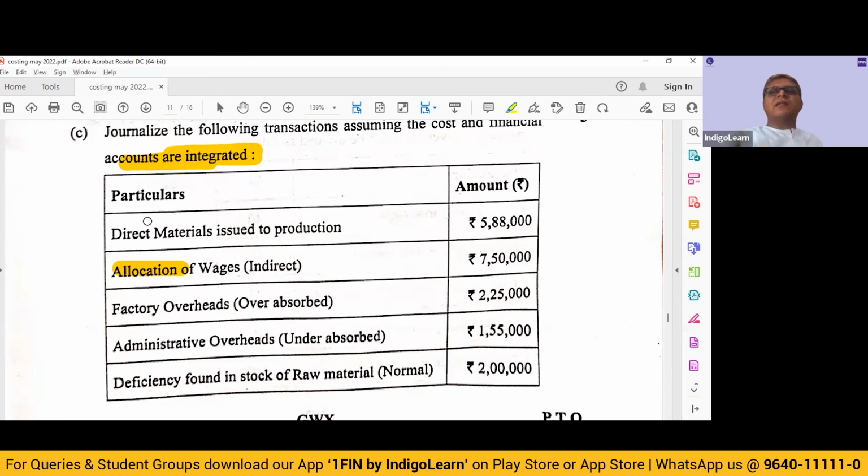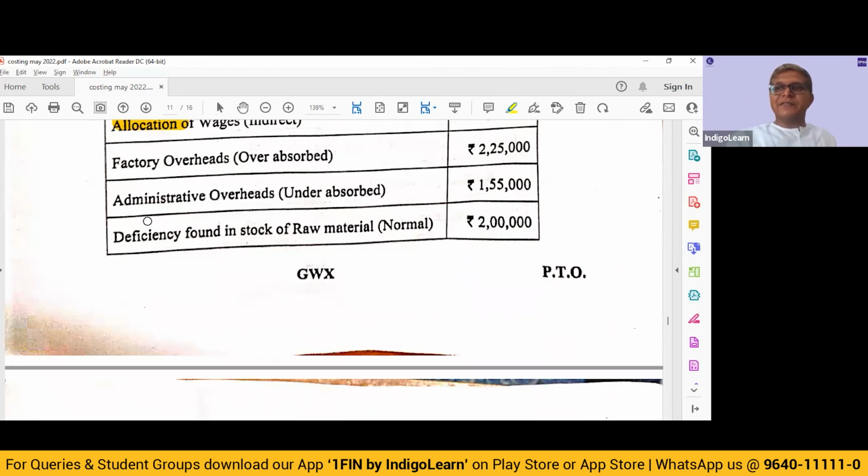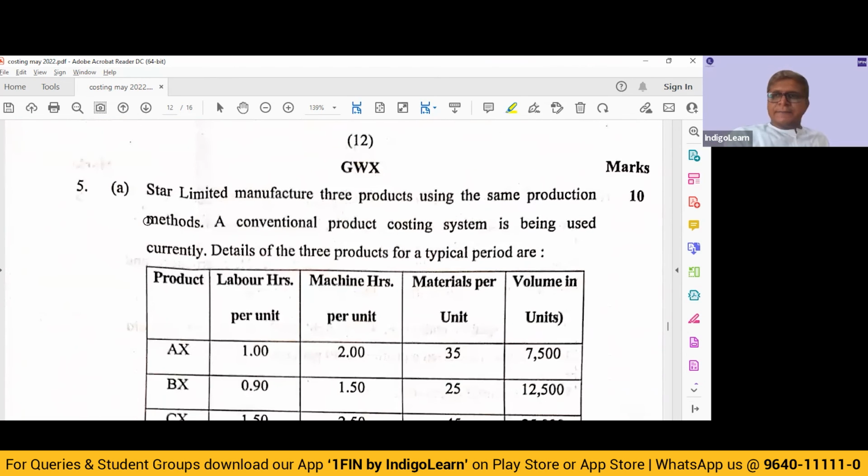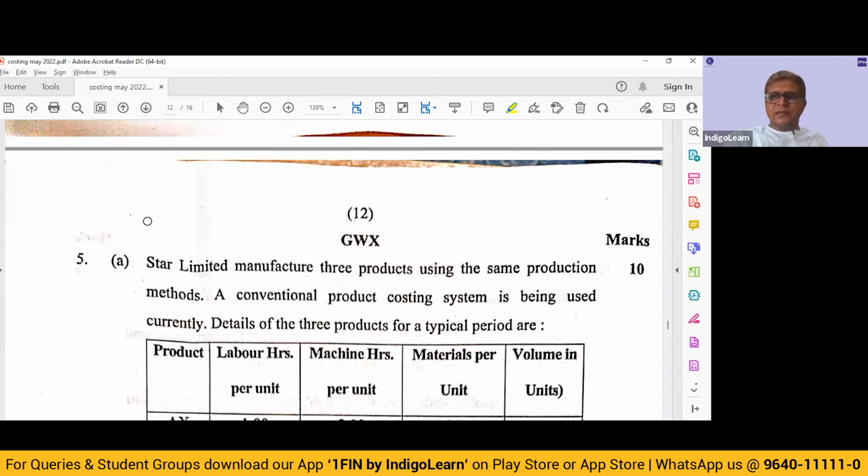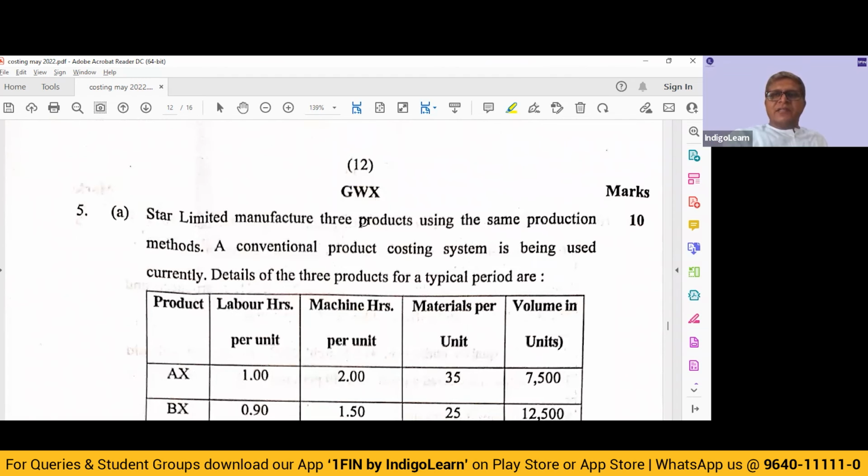They have not given any financial transactions, only. Wonderful. So there is no question of a difference between the two entries. Next question. Star Limited manufactures 3 products using the same production methods.